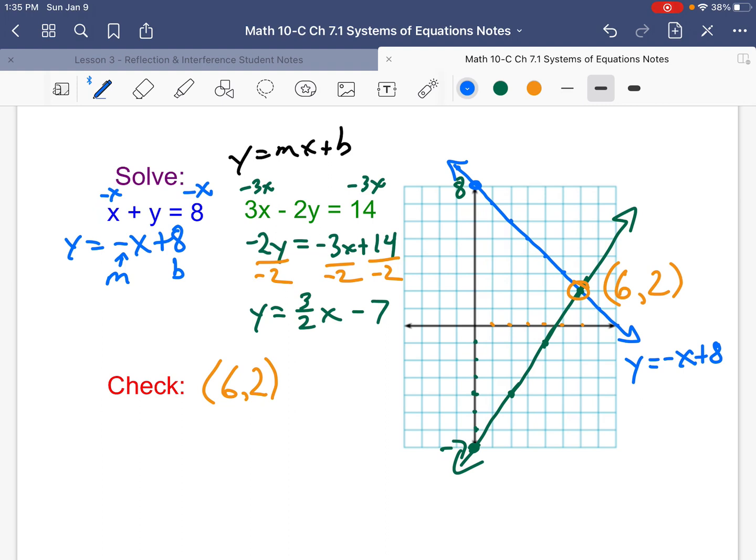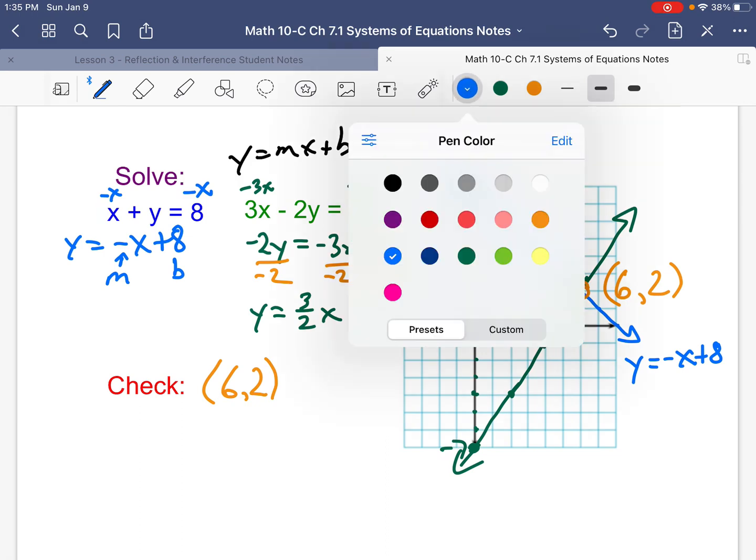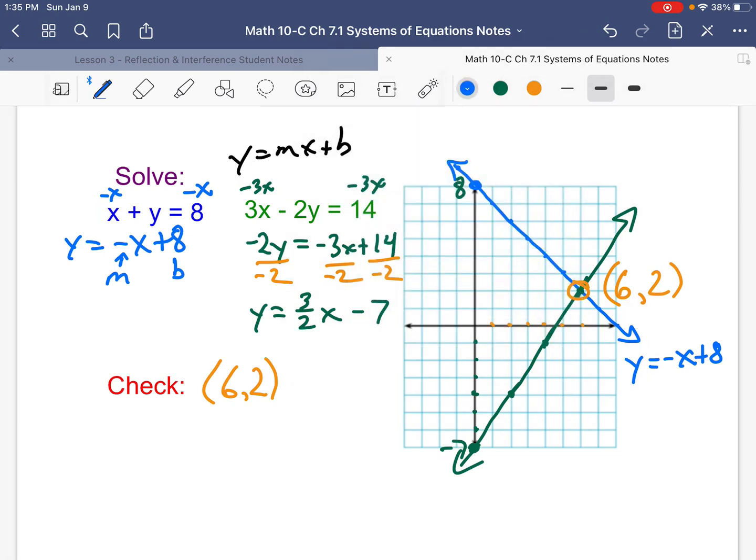Plug them into both equations. Actually, I'm going to pause here for a moment because I know I'm going a little fast. All right, so plugging them in. X plus y equals 8. 6 plus 2 equals 8. 8 equals 8. Yes, I didn't screw it up.